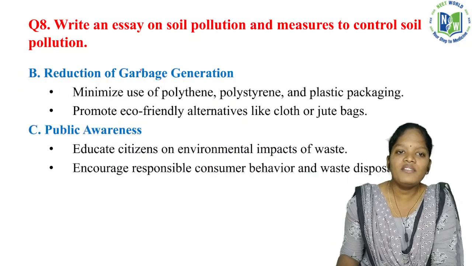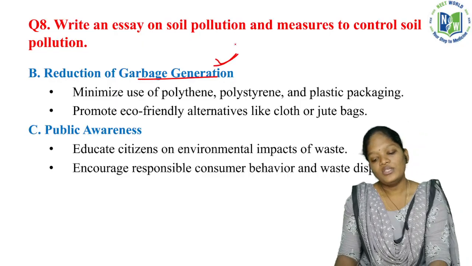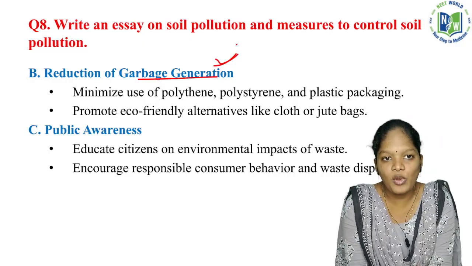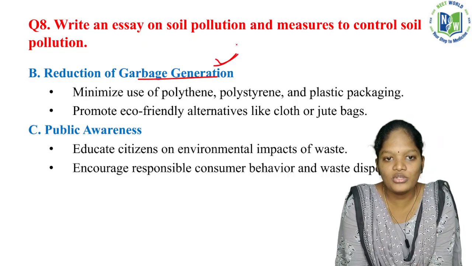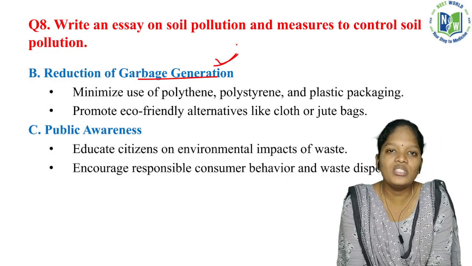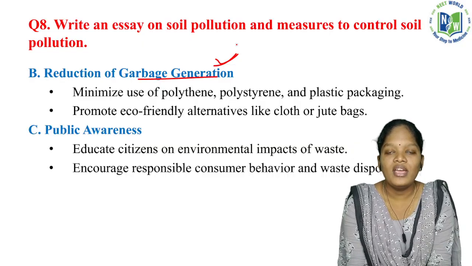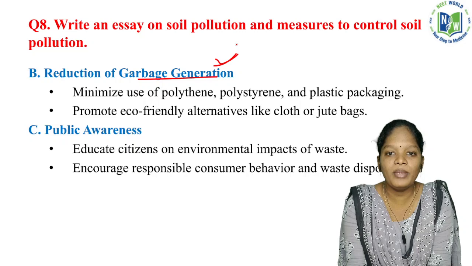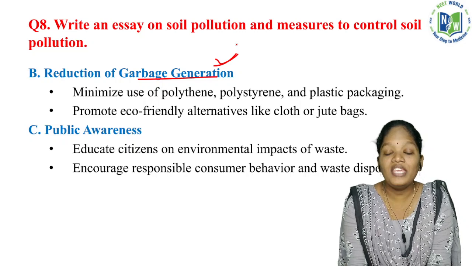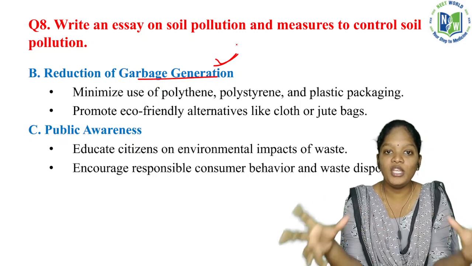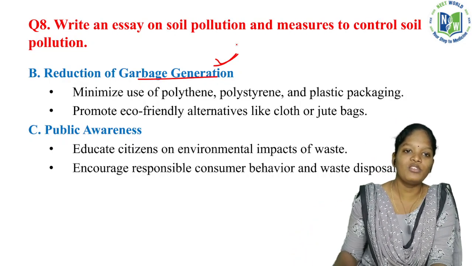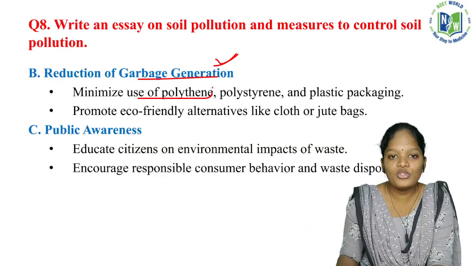Now, reduction of garbage generation. Many wastes are spoiling the environment, especially the soil, so at least we can reduce the garbage generation. If there is one paper, we can easily dispose of it. If we tear the paper into many small pieces, it is extra workload for everyone. Minimize the use of polythene.